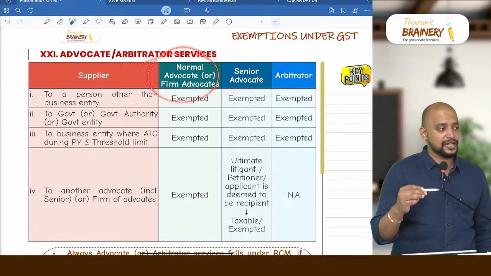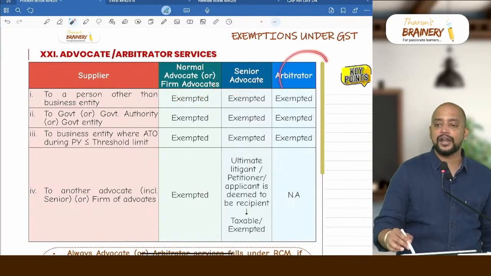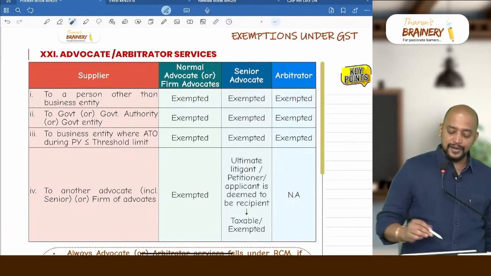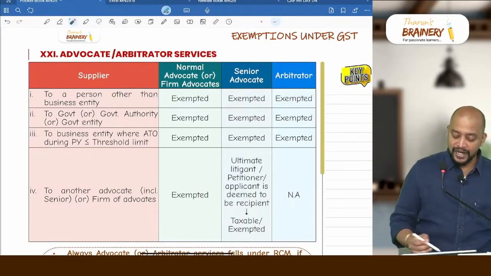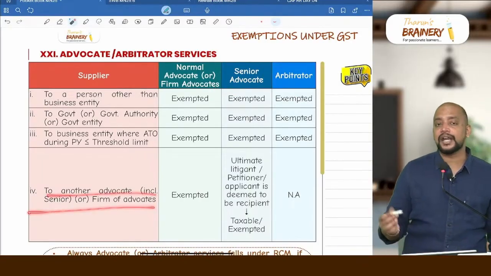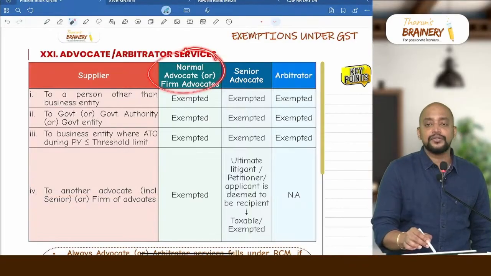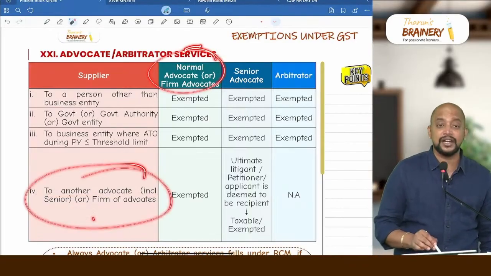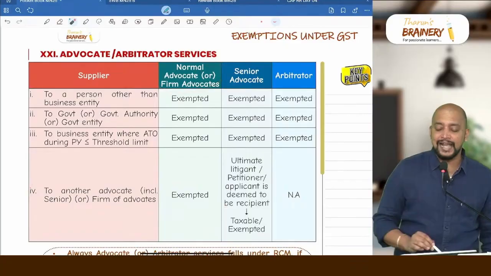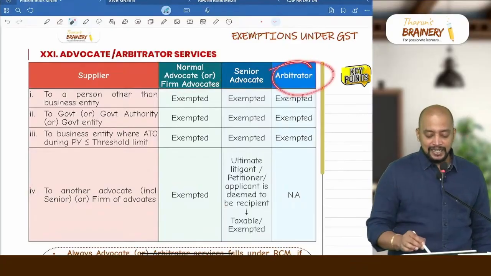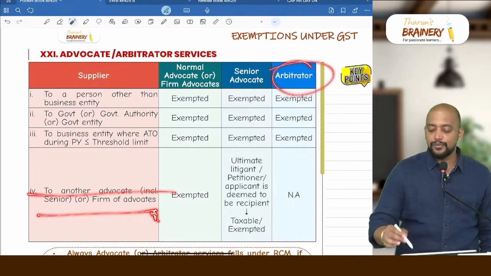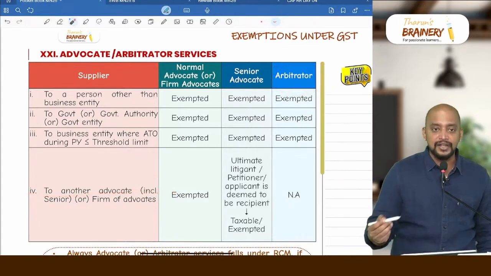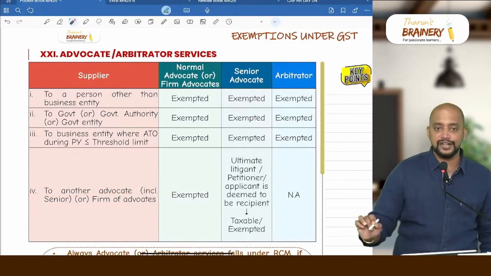That is normal advocate, individual advocate or senior advocate or an arbitrator. But in the last point only there is a difference. A normal advocate or firm of advocate providing service to another advocate or firm of advocate will be exempted. But an arbitrator will never provide service to an advocate or firm of advocate because they both are not practicing in the same field. So due to that reason it is not applicable, that is hypothetical.